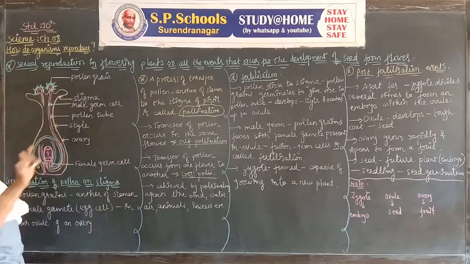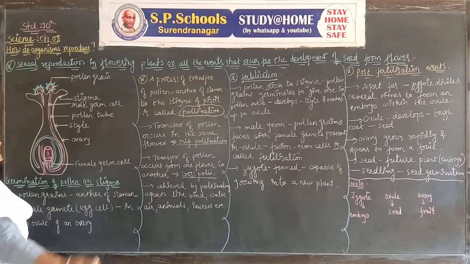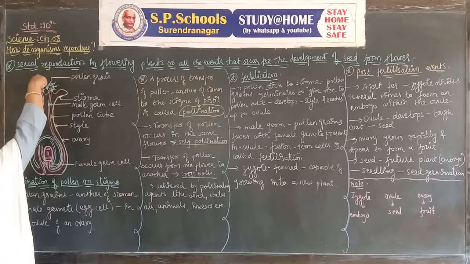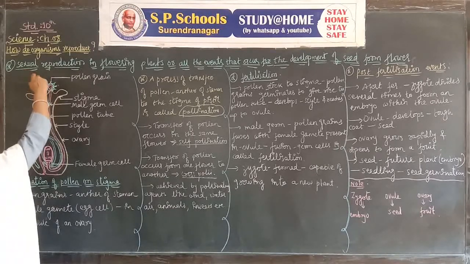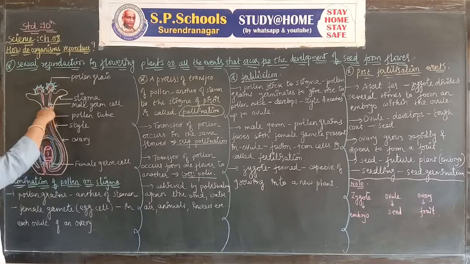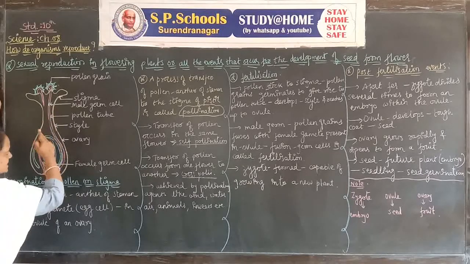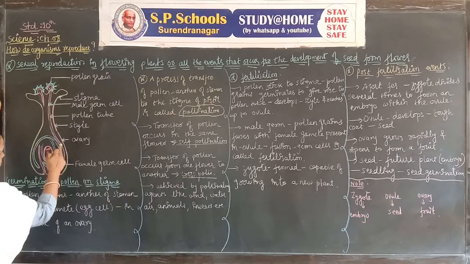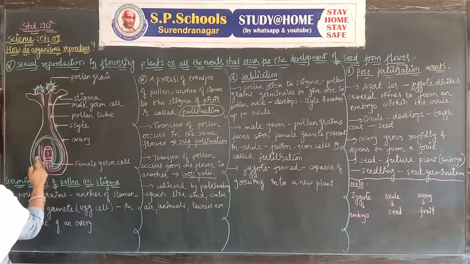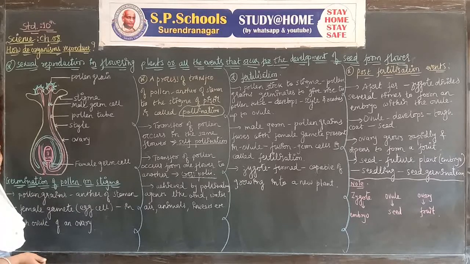The basic information is that when a pollen grain comes in contact with the stigma and sticks on the stigma, and the pollen grain germinates, it will give the male germ cell through the pollen tube, and the pollen tube then develops in the style. The male germ cell reaches the ovary and fuses with the female germ cell, or egg cell, and the fusion of male germ cell and female germ cell is called fertilization. So fertilization can occur.